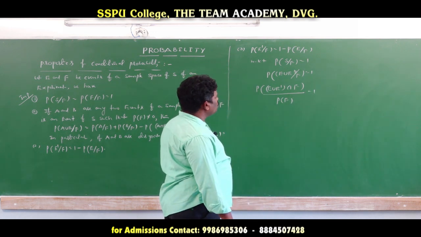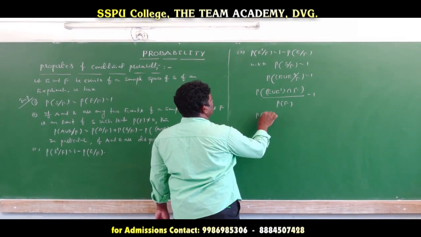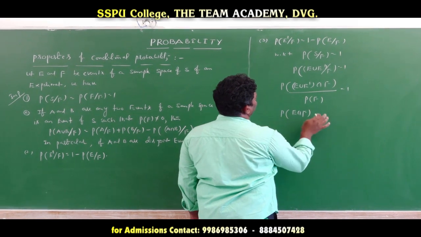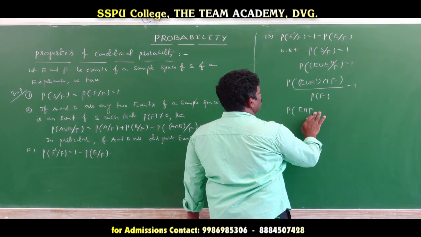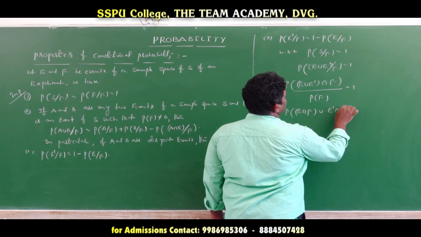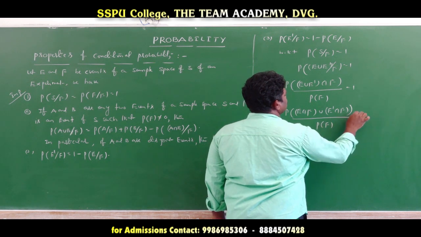Now we apply the distributive property: the probability of (E intersection F) union (E complement intersection F) divided by the probability of F is equal to 1.